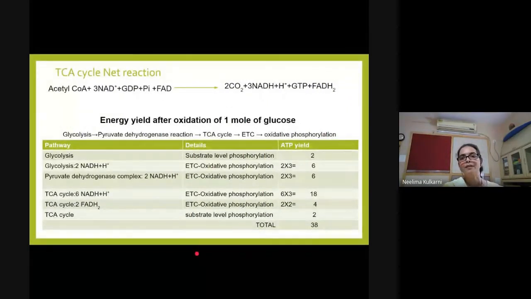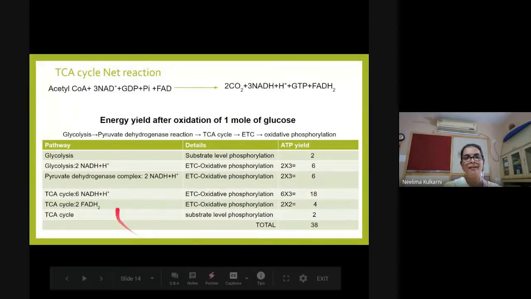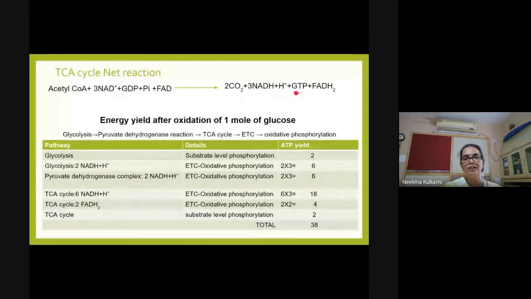What is the feature of a catabolic reaction? Release of energy. Did you forget? So the energy released is used here directly for substrate level phosphorylation to synthesize GTP.